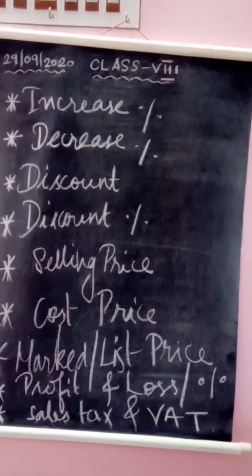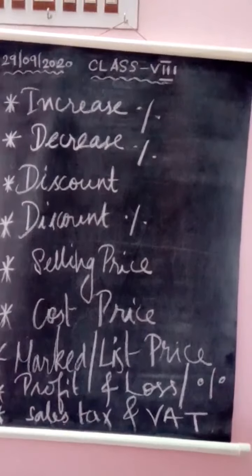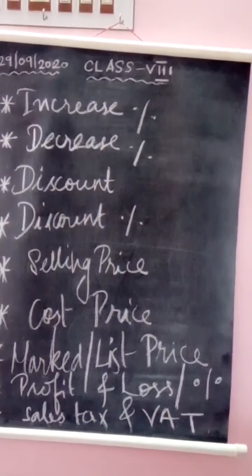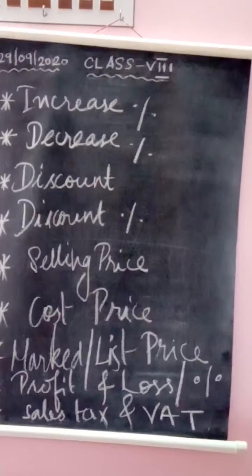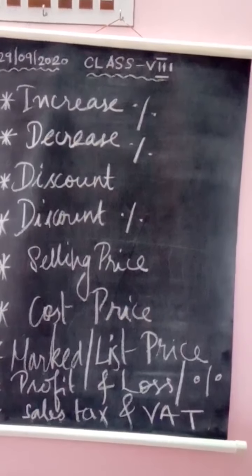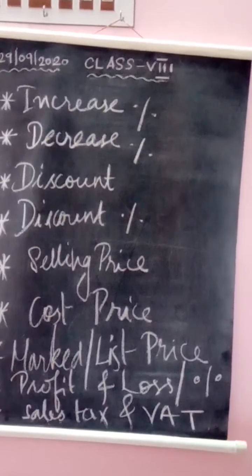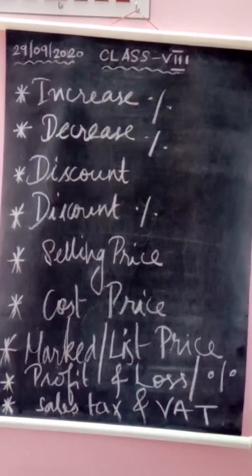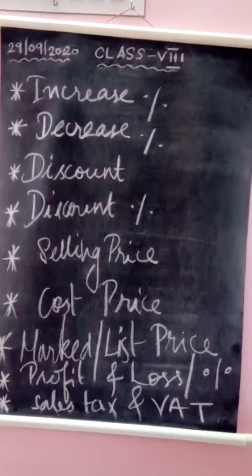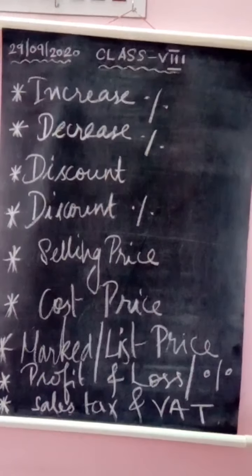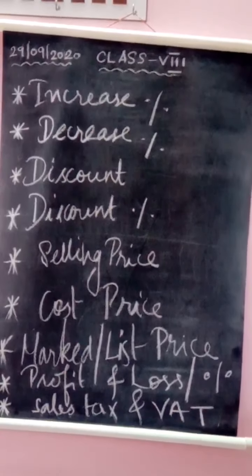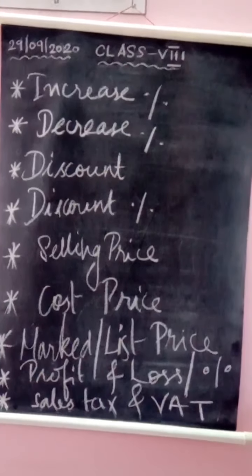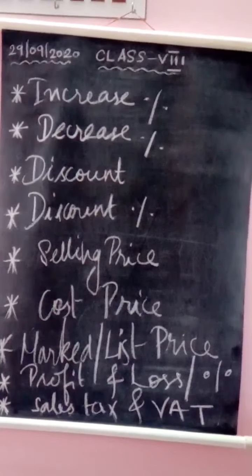For example, if it is increased 5%, then 5 by 100 into the original amount, that is the previous amount, older amount. If it is decreased, then again you will find 5 by 100 into the original amount, and then subtract it from the original amount. If it is increased, then you will add it to the original amount. Then you will have discount percentage, selling price, cost price, marked price, list price, profit and loss, and also profit percentage, loss percentage, and then sales tax and value added tax. Value added tax is nothing but VAT. We will learn about all these concepts in exercise 8.2.